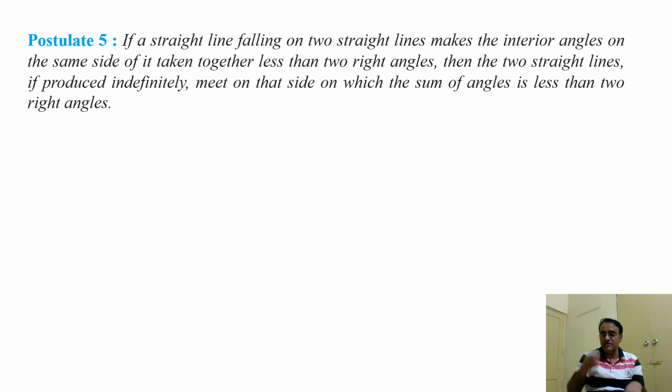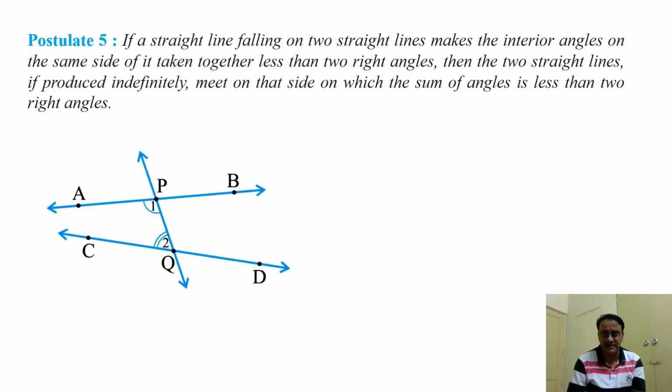So now a line intersects two lines; that line we call the transversal, right? Now in the transversal, the sum of the interior angles on the same side is less than 90, no: two right angles means what? The sum of the angles on the same side of the transversal is less than 180 degrees, not 90. Two right angles means 180 degrees. On that side, if produced, they will intersect.